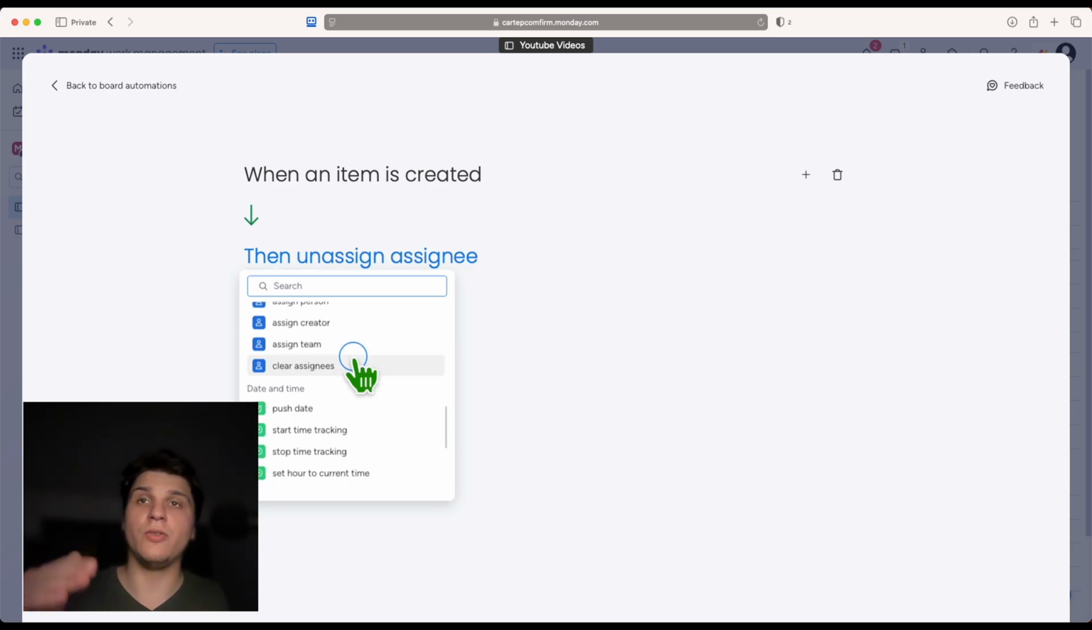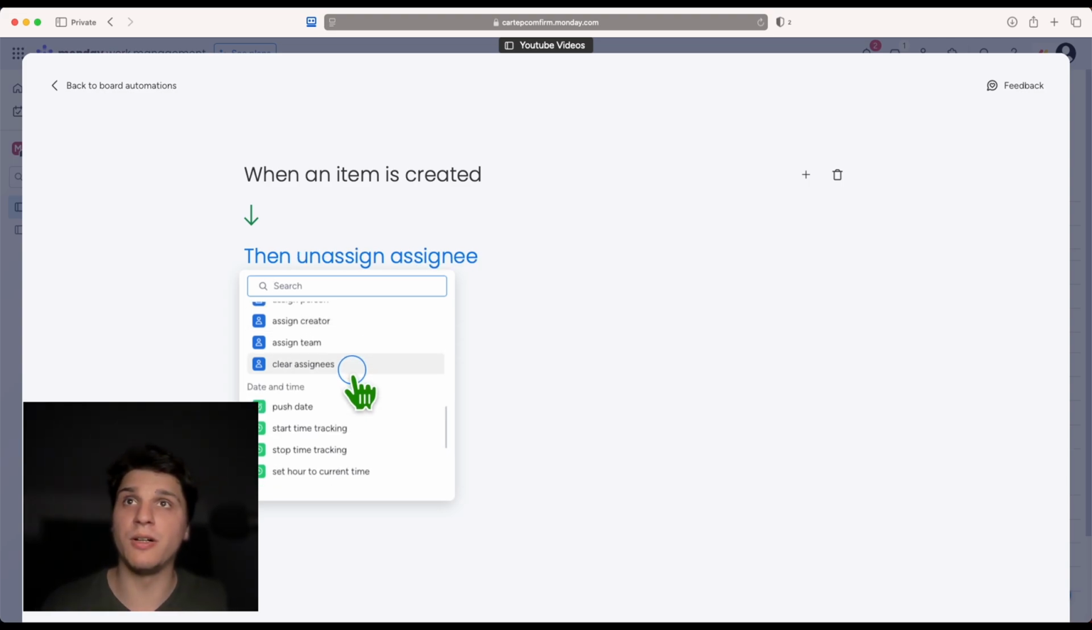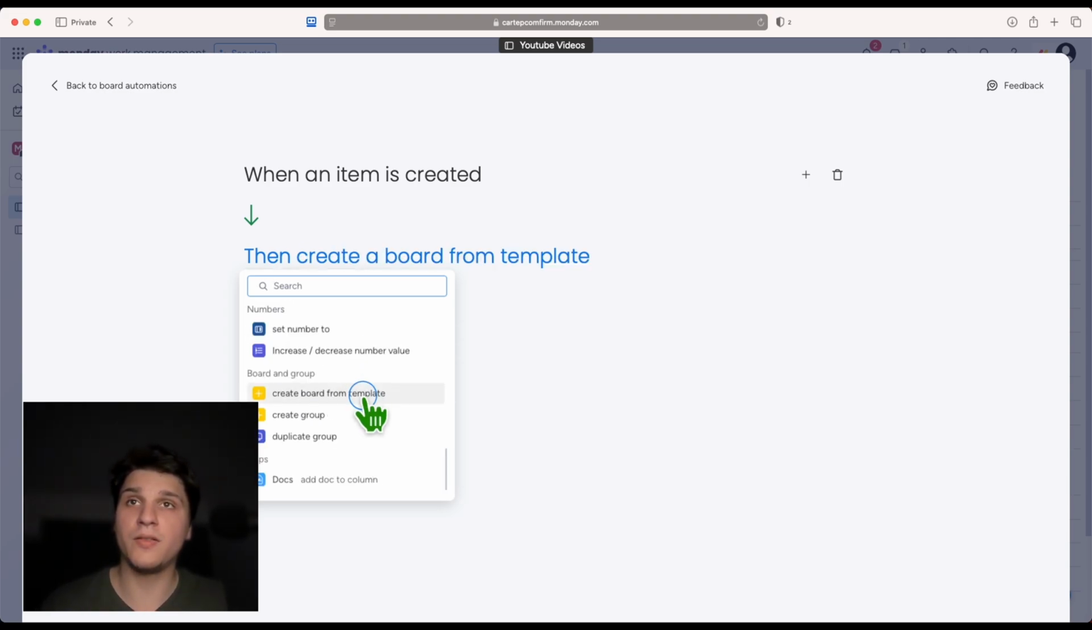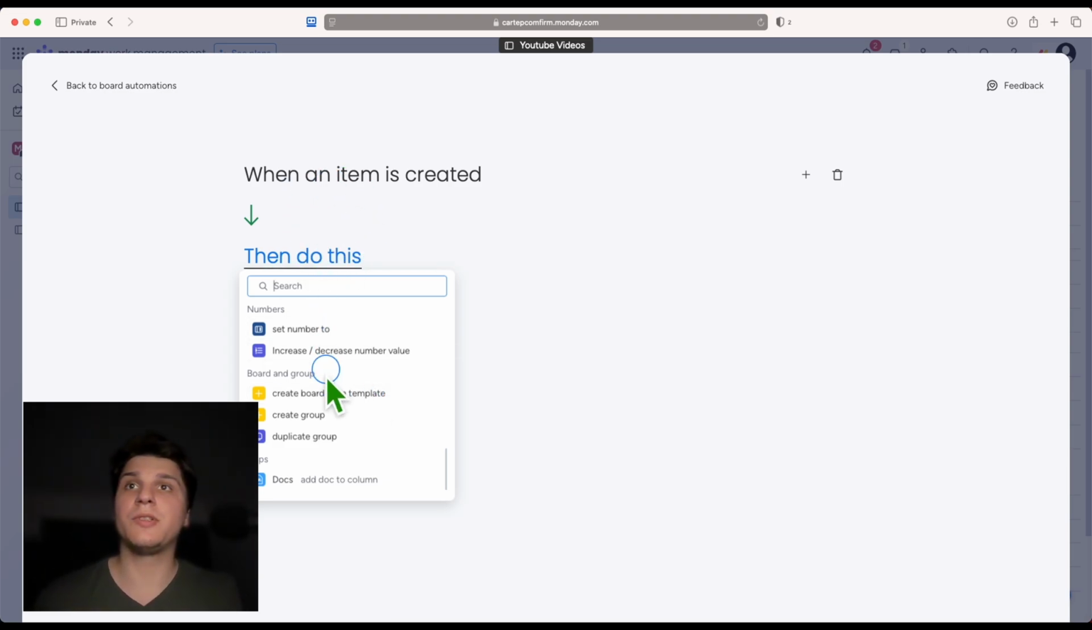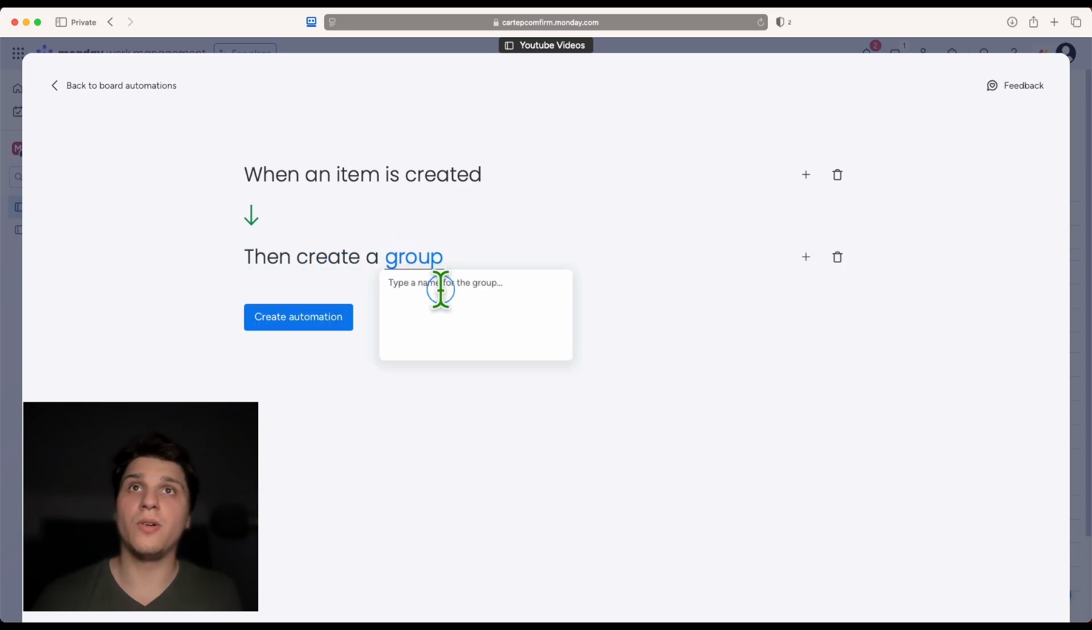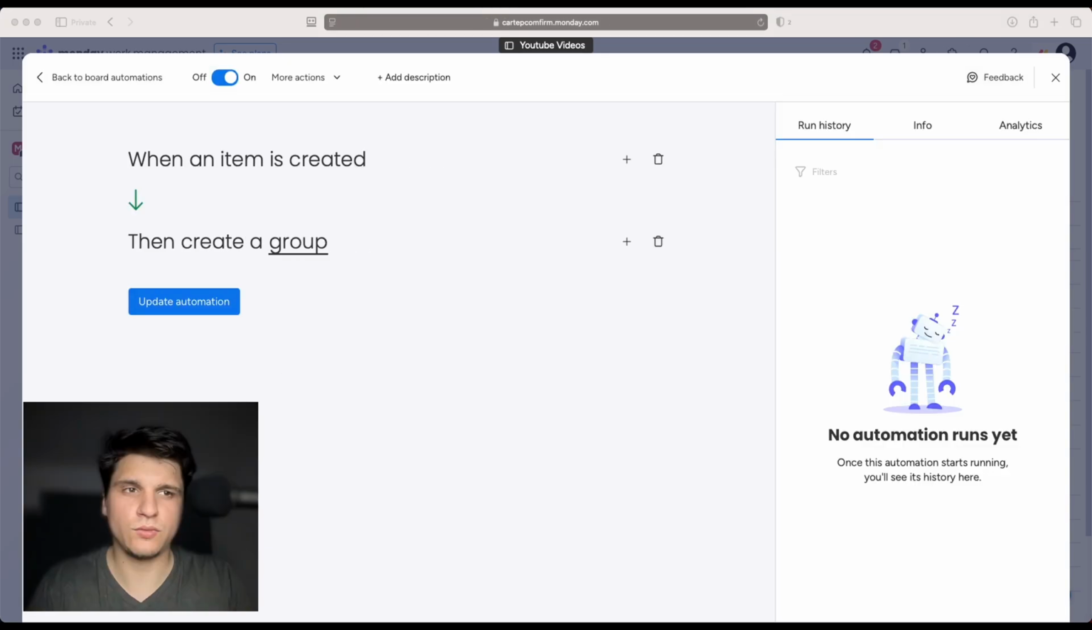Make sure you just scroll through all of the options we have here for automation, because at first I didn't scroll through all the options, and I thought there is not an option for this specific thing, but there's a lot of options. So when item is created, I want to duplicate a group, or I want to create a group, and this is what I want. Type name of the group, which is step number, just step, and then I'll edit if I have to.